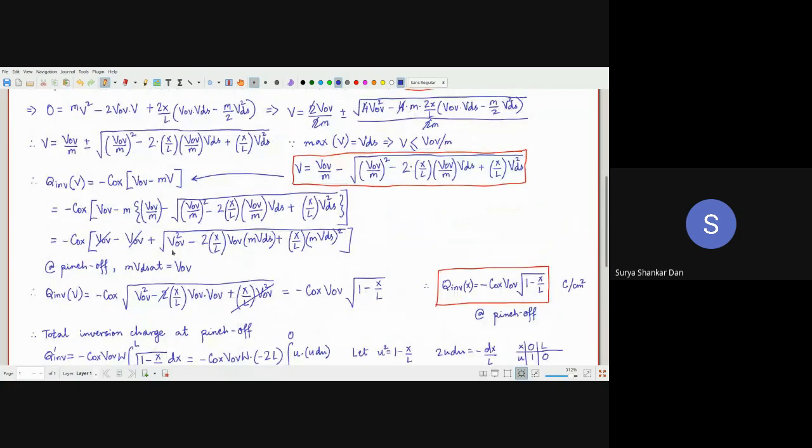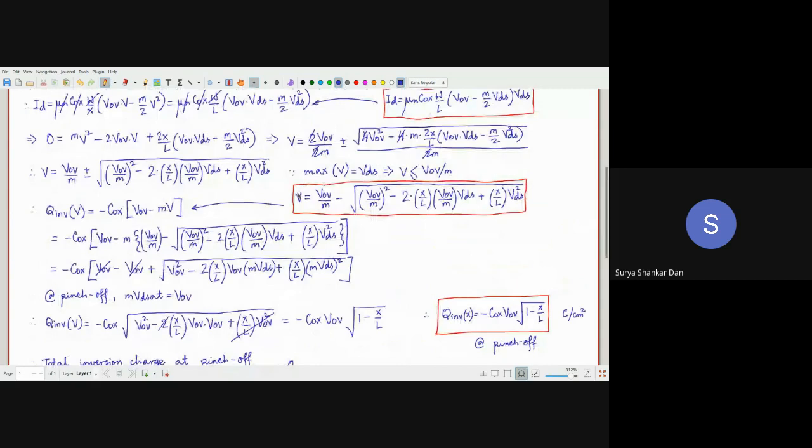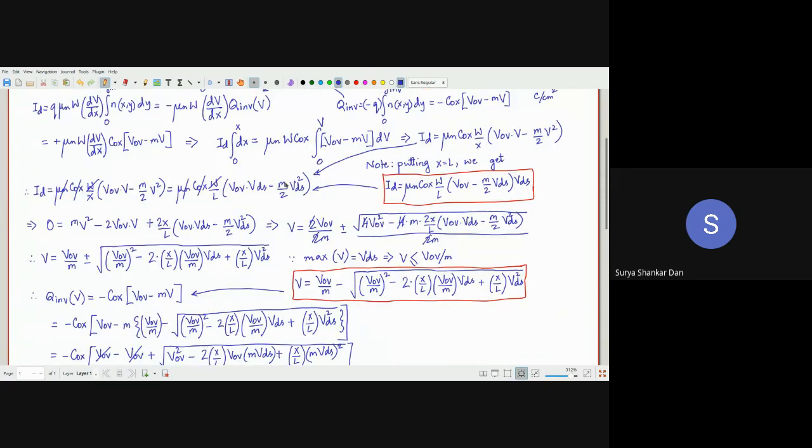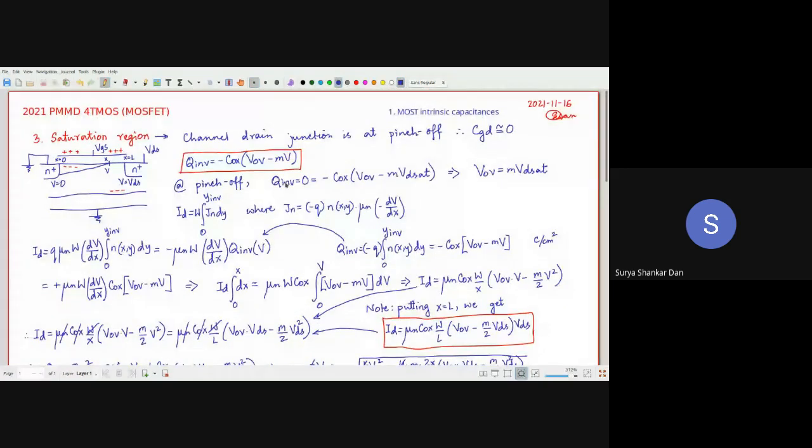Now, I have found a relation between V and VOV, which we know. Small m is again something we know. X is an unknown variable, so that is something we have to deal with. L and VDS, these are all something known to us. Now, this instantaneous value of V, please understand, many of you might be lost. Small x and capital V is not known to us.